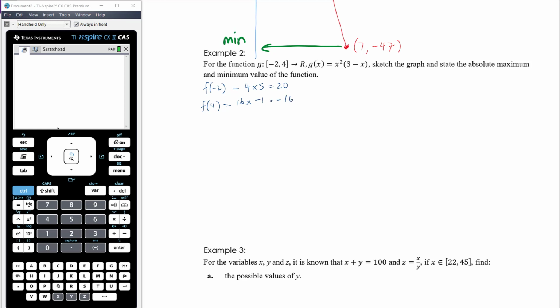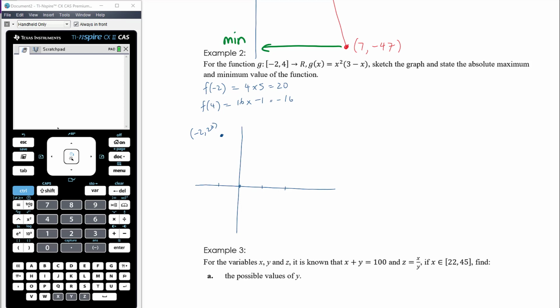Now, just thinking about what we're having here. So the domain is negative 2 to 4. So negative 2, 20.